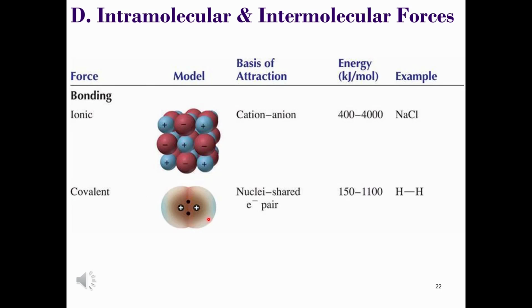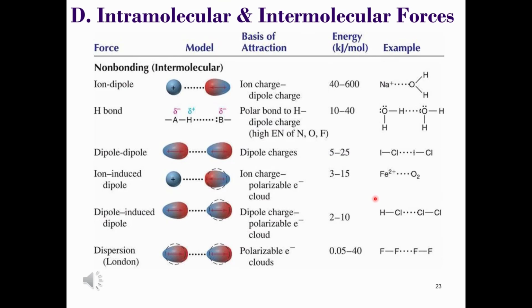Now these can differ in energy, anywhere between 150 up to 1100 kilojoules per mole of energy required to break them. So all in all, these are much stronger bonds, and they exist between atoms. Let's now have a look at some of the intermolecular forces. Here's a really nice summary slide that shows all of the possible intermolecular forces that can exist either between an ion and a molecule, or in fact two molecules.